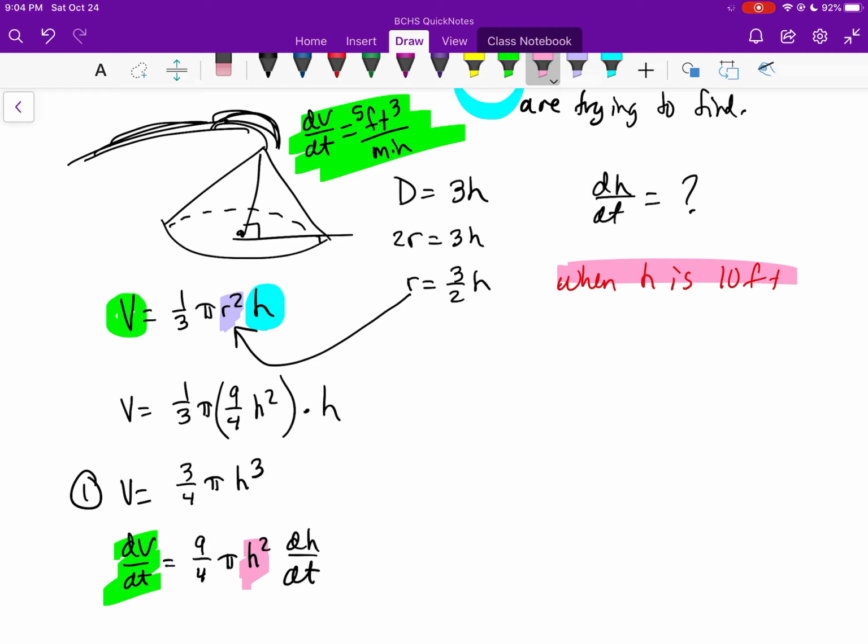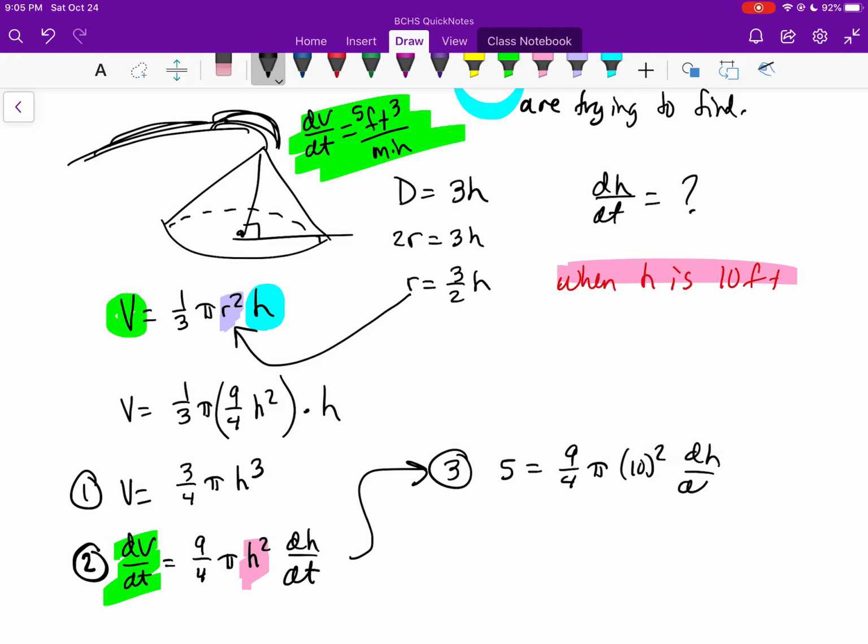You're going to relate the physical quantities, that's step 1. Take the derivative to relate the rates to each other. After that, you're going to plug in everything that you know. We know that dV/dt is going to be 5. We know that h is going to be 10. And then we can solve for dh/dt.